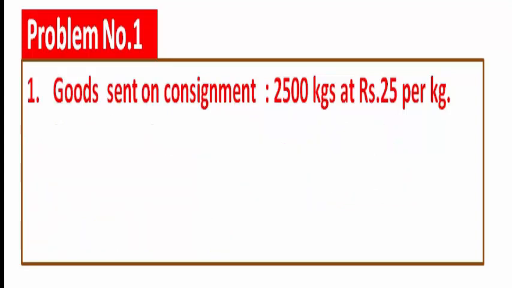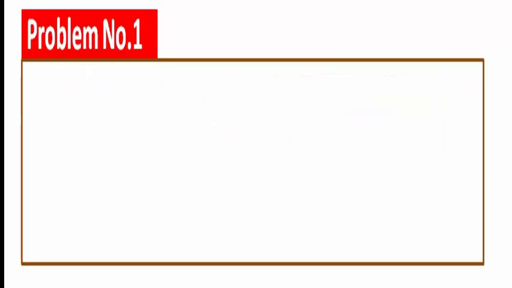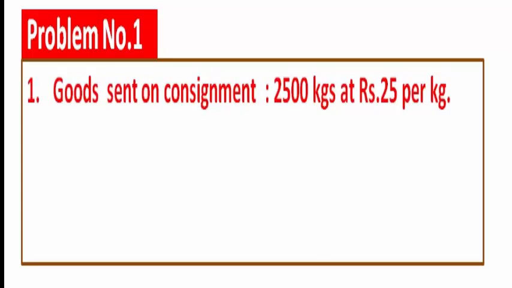Again, see the problem, because if you understand the problem correctly, you will have solved 50% of it. That's why I request you to understand the problem carefully. Goods sent on consignment: 2500 kgs at ₹25 per kg.